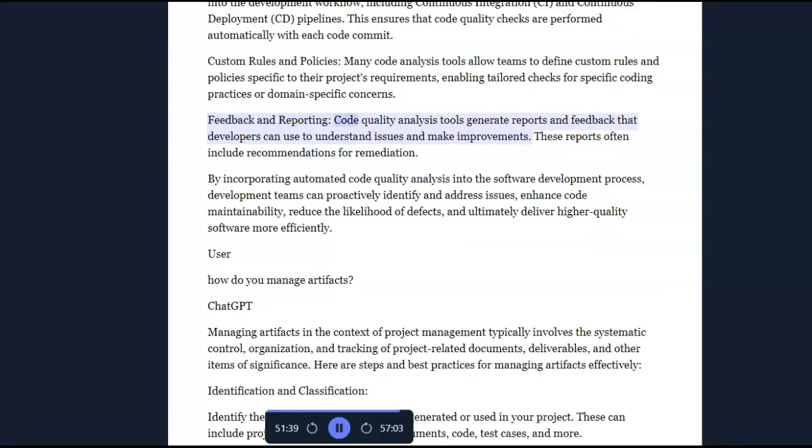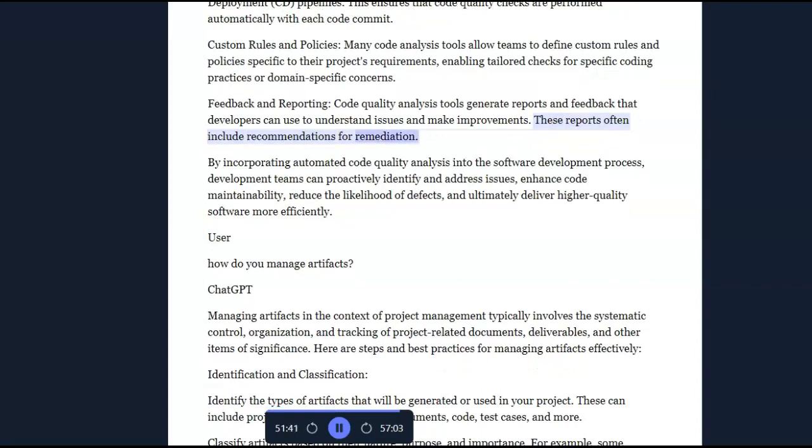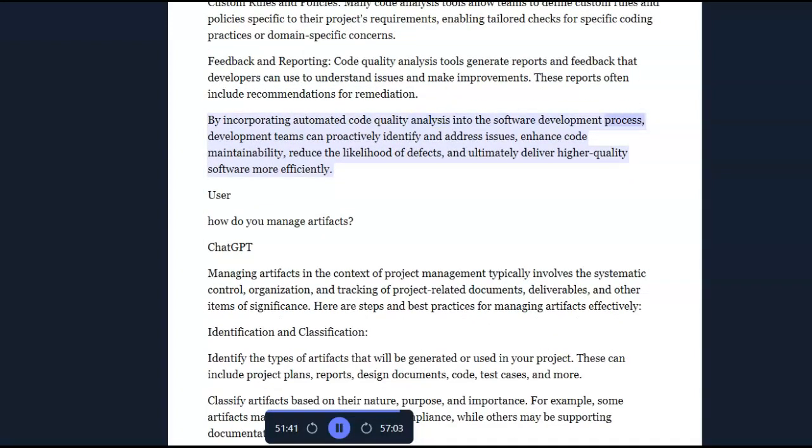Feedback and reporting. Code quality analysis tools generate reports and feedback that developers can use to understand issues and make improvements. These reports often include recommendations for remediation. By incorporating automated code quality analysis into the software development process, development teams can proactively identify and address issues, enhance code maintainability, reduce the likelihood of defects, and ultimately deliver higher quality software more efficiently.